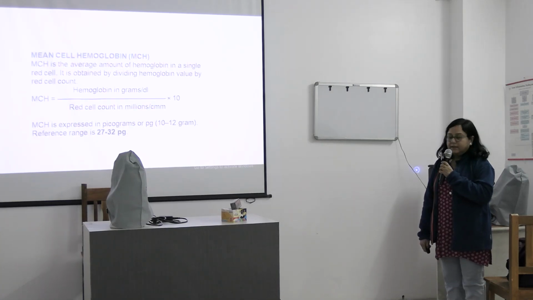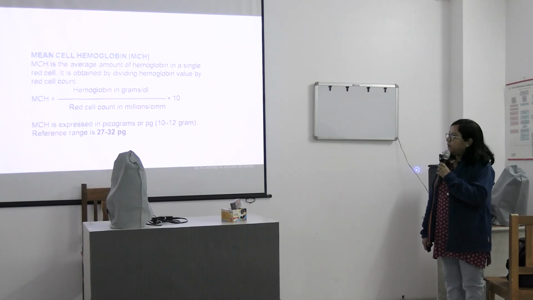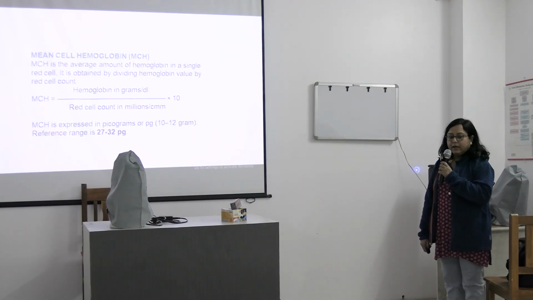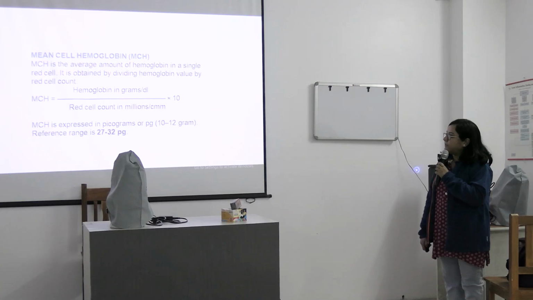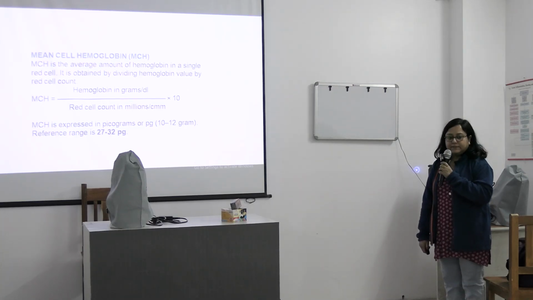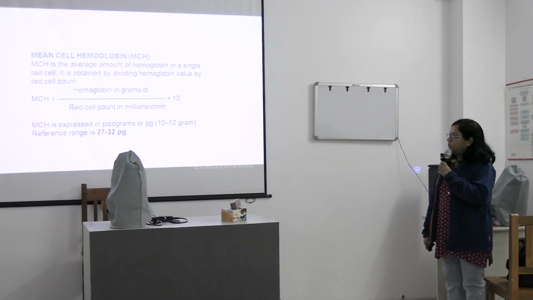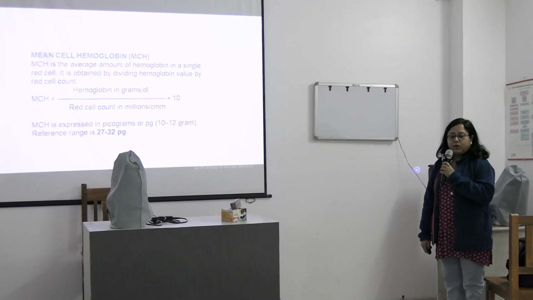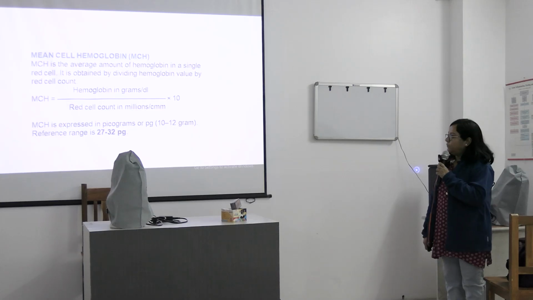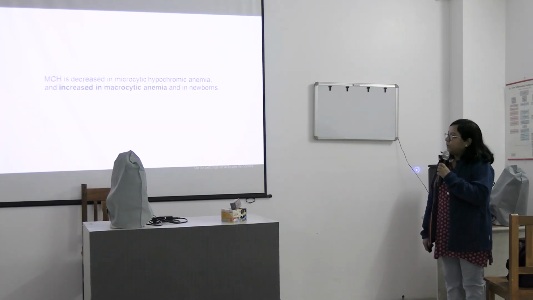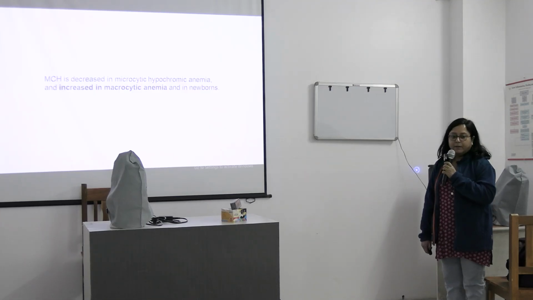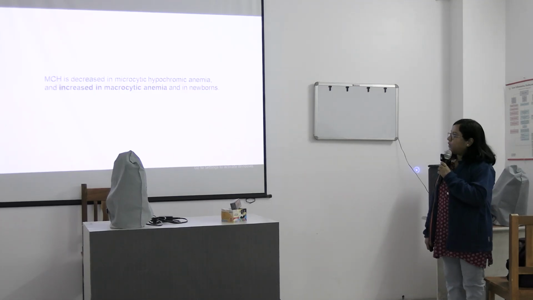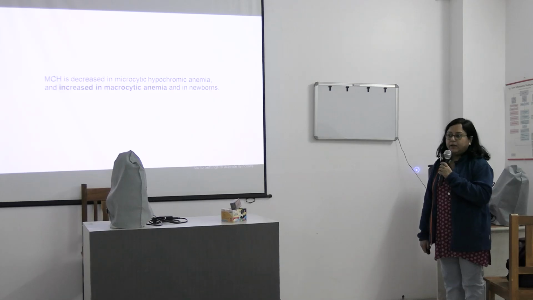Now there is another index which we call MCH, that is mean cell hemoglobin. So it is calculated by the formula hemoglobin in grams per dl divided by the RBC count, into 10. So MCH is expressed in picograms and the normal MCH is 27 to 32 picograms. So MCH is decreased in microcytic hypochromic anemia, but it is increased in macrocytic anemia and also in newborns.